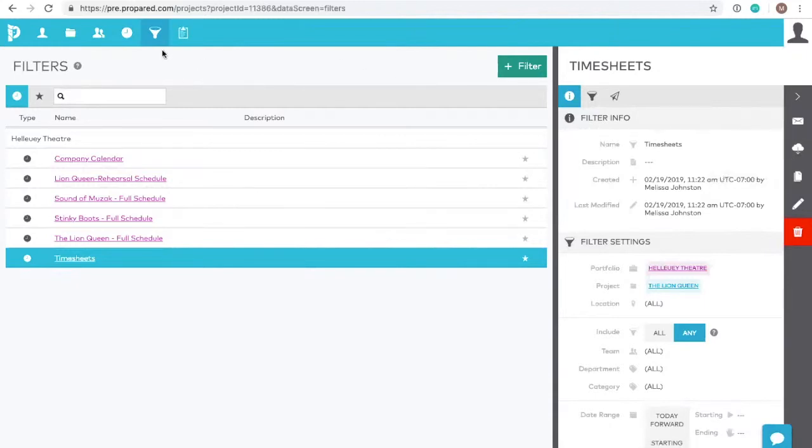Work calls can be very useful in the right circumstances, but you don't have to use them. I'd suggest using them for times when you need the ability to track those extra details about each person on a call. If your whole staff works for you full-time or on a semi-permanent basis, it may actually be easier to just create a regular task and list the team members like we did back in the timeline video.